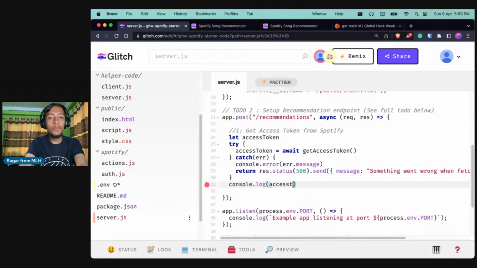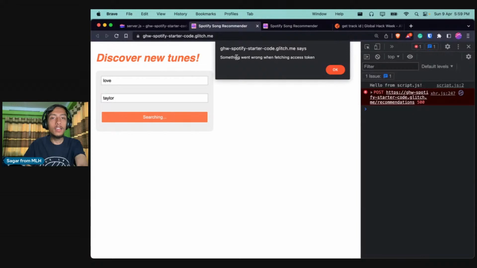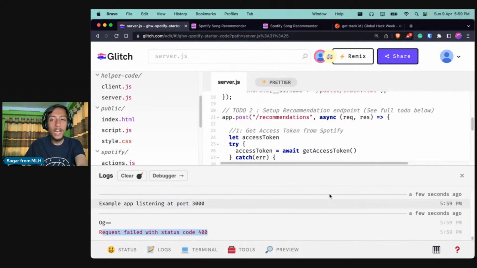If you type this and hit save, and now if you try to send some message over here, I'll refresh this, and click on get recommendation, and it says that something went wrong when fetching the access token, right? And let's see what was the error over here. So request failed with status code 404.